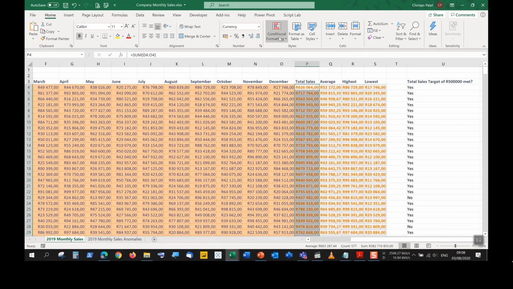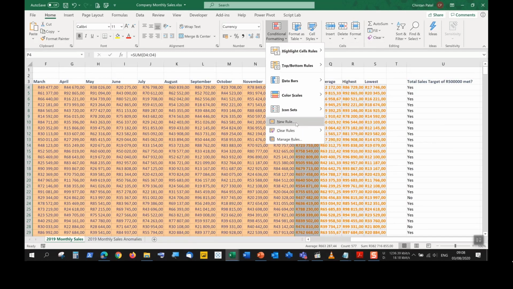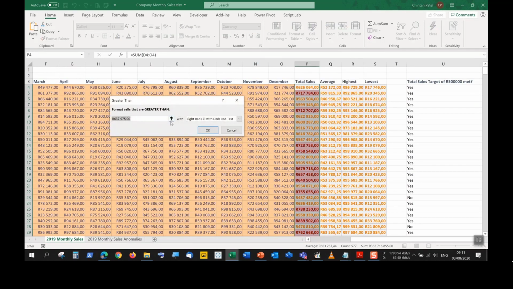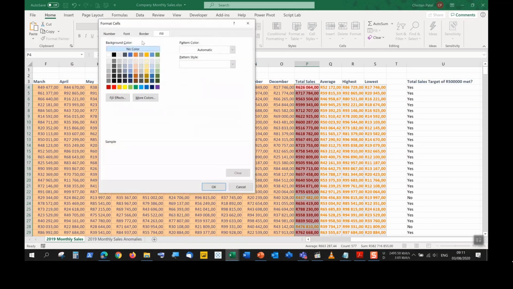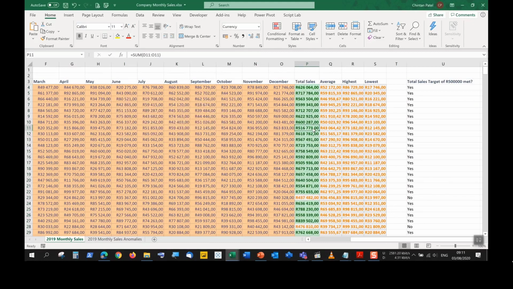I can select the data, Home tab, Styles group, Conditional Formatting, highlight cell rules, greater than. We can have greater than or equal to. We will just have to create a new rule for that. We could have also just gone to highlight cell rules greater than, choose a value of 500,000, and you could choose a preset color from here. Go to custom format, choose a fill color of your choice, and let's apply this green fill with dark green text. Push OK. Okay, so that's using the if function.